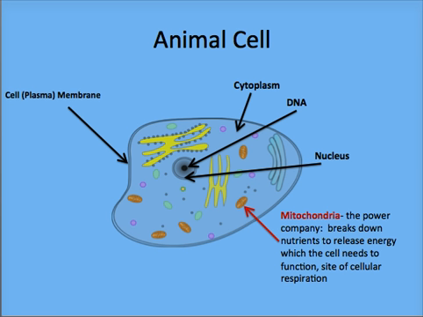Mitochondria is the cell's gas and electric company. It breaks down nutrients from the food we eat, which in turn releases energy. The cell uses the energy to perform many different functions. The breakdown of nutrients to release energy is called respiration. The mitochondria looks like a tiny monster with fierce teeth.